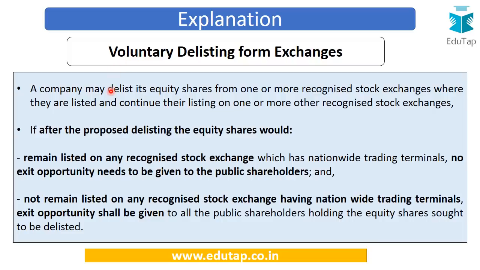Now, a company can voluntarily delist its equity shares from one or more recognized stock exchanges, and if the securities continue to be listed on one or more of the other recognized stock exchanges. So this means that the company is only delisting its securities from Bombay Stock Exchange and not from National Stock Exchange, or vice versa. If this kind of arrangement is there, then if after the proposed delisting the equity shares would remain listed on any recognized stock exchange which has nationwide trading terminals, no exit opportunity needs to be given to the public shareholders.